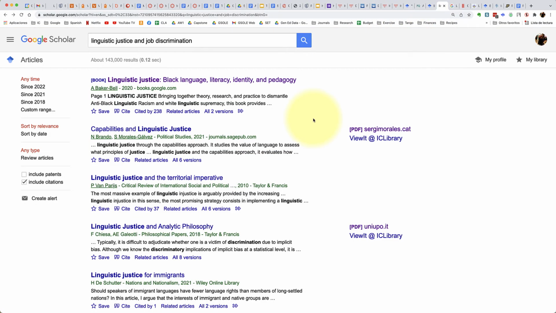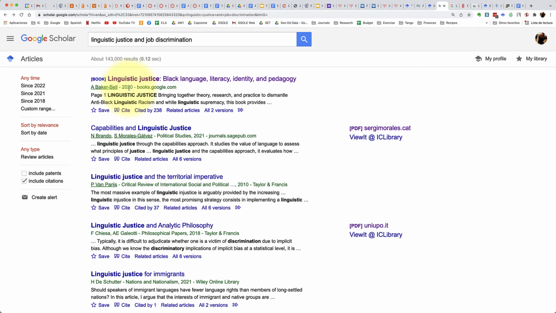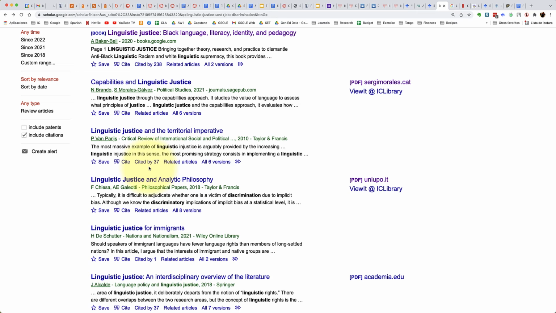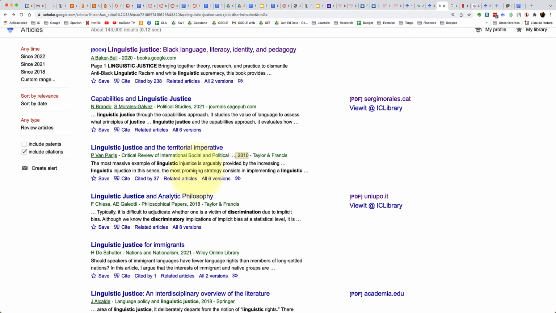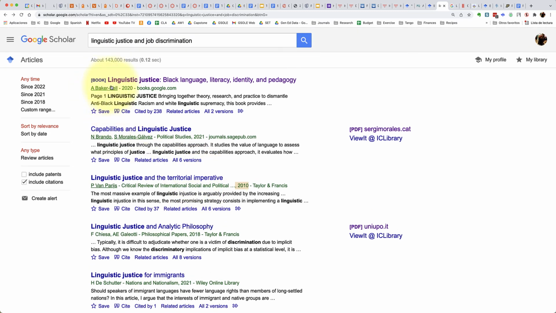Another feature of Google Scholar, which is to your advantage, is you can come here to the cited by number. This one is cited by 238. So that number is a high number. It's only 2020, so that means already a lot of people are liking this book. If you come here, this one was cited by 37, and then it's been in circulation for 12 years. This is 2010. So it doesn't mean that the book is bad, but if I'm going to pick between two authors, I definitely want to make sure that I'm picking the more famous person because they will have more credibility.